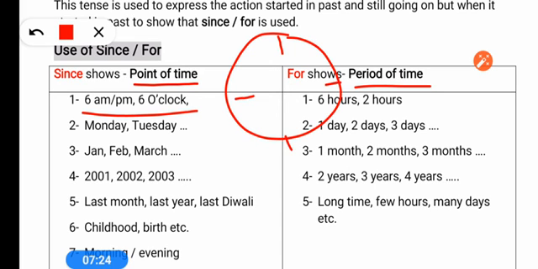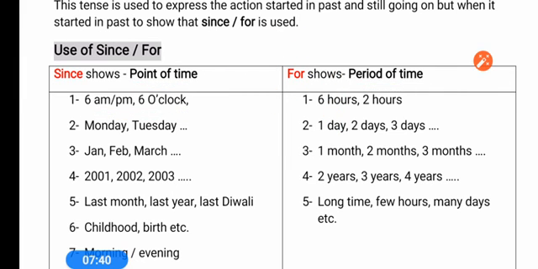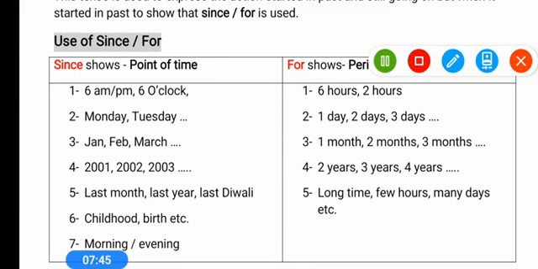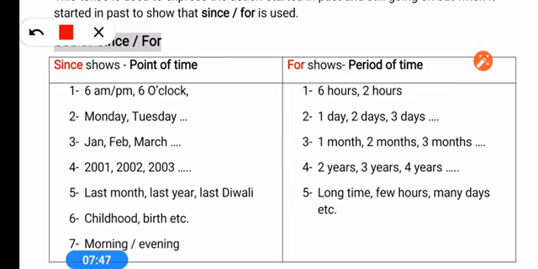For example, this is the watch, so here 12, here 6, here 3, and here 9. If I talk about 6 o'clock, 6 o'clock is this point, not from here to here, it is this point. So if I talk about a point of time, 6 o'clock, then we use since. If AM, PM or o'clock is there, it means since will be used.